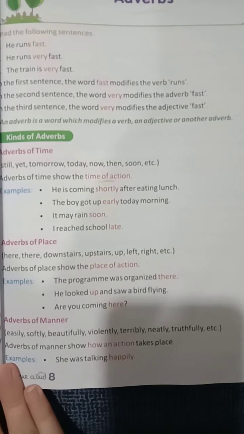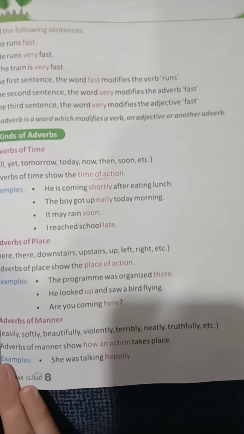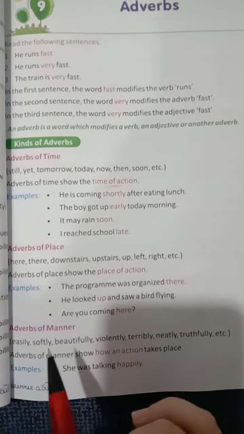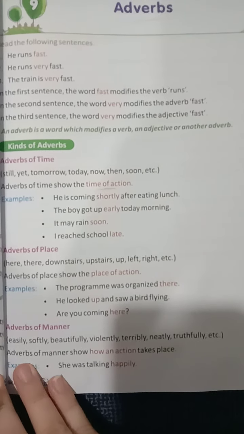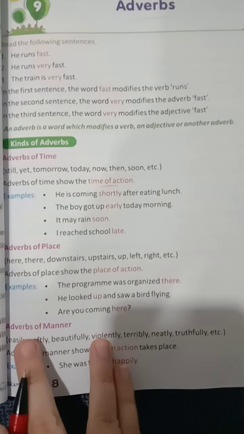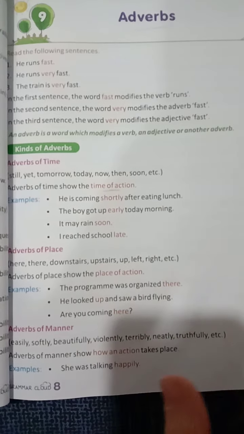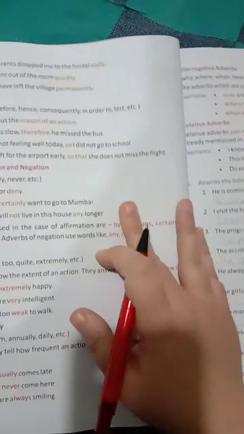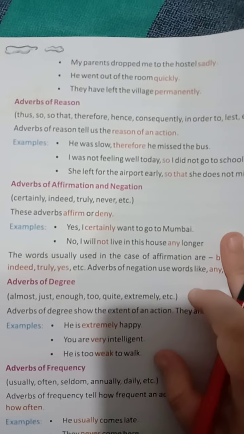Moving on to adverb of manner. Adverb of manner shows how an action takes place, in what manner an action takes place. When you try to locate it in the sentence, you have to ask the question, in what manner? You have to look for words like easily, softly, beautifully, violently, terribly, neatly, truthfully, happily, etc. So I hope that's all about adverb of manner.